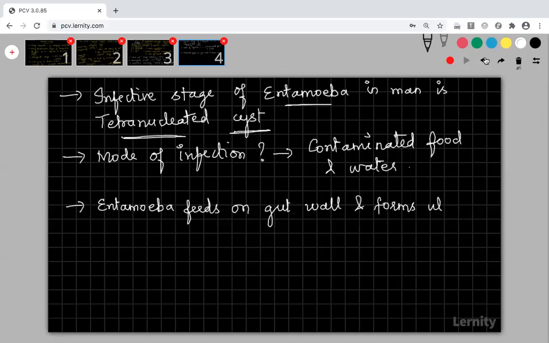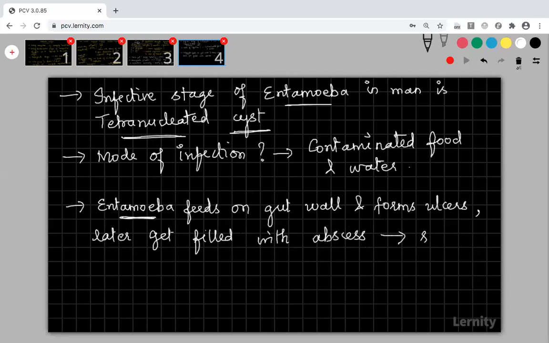Ulcers, you know, right? Sores. It will form ulcers, and later it will get filled with abscess. Abscess means some toxic materials. So first this Entamoeba will enter your body and form ulcers. Later it will get filled with abscess, and this abscess will be followed by a secondary bacterial infection. Along with this protozoal infection, some bacterial infection will also be caused because of the entry of Entamoeba.